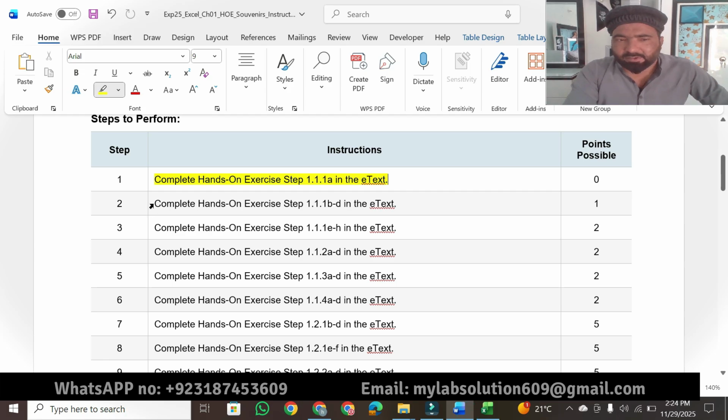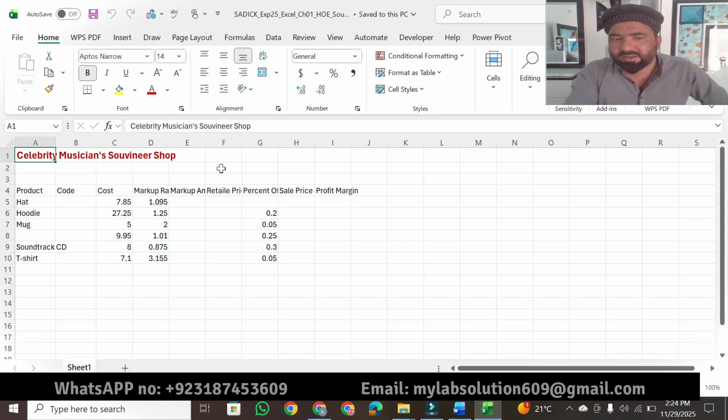Then in the next part, in question number 2, we have to complete hands-on exercise step 1.1 1B to D. We have to read the instructions from there. That is a 1 point question. We have to read the instructions from the e-textbook, then come back here and solve it.